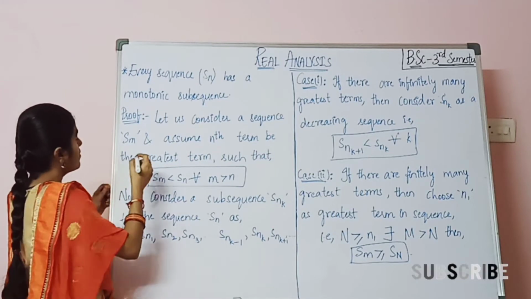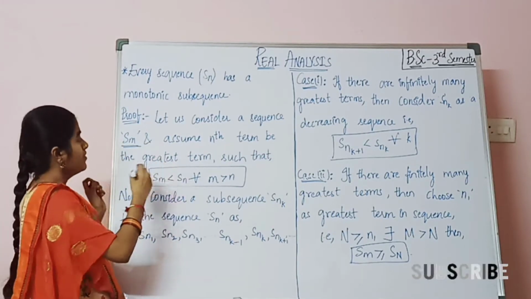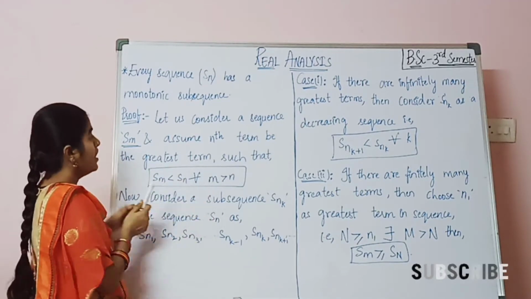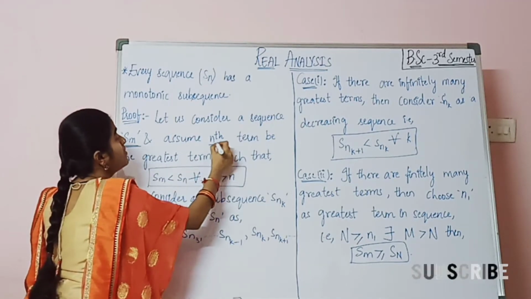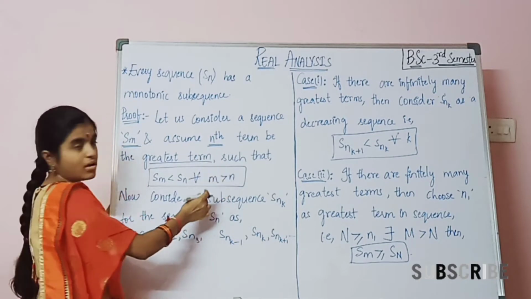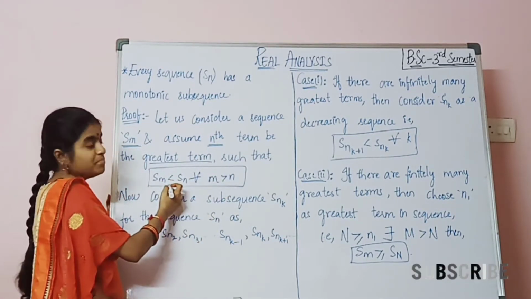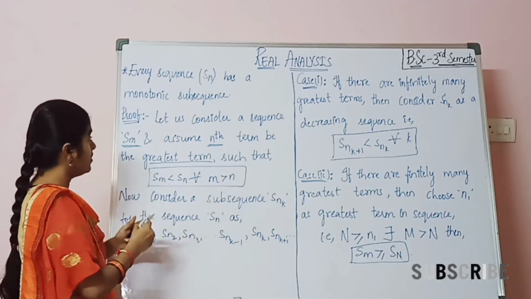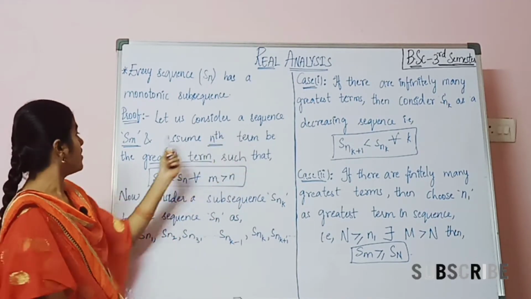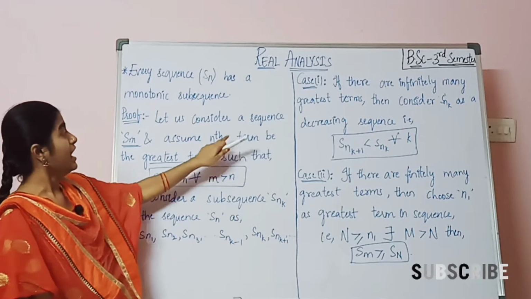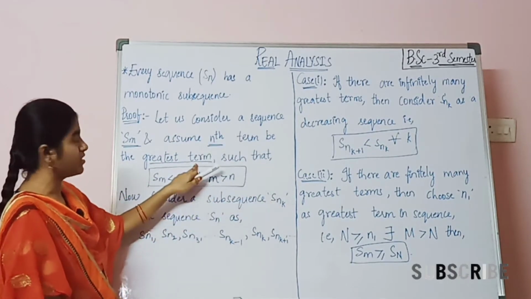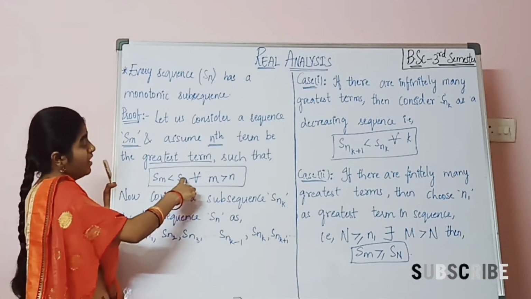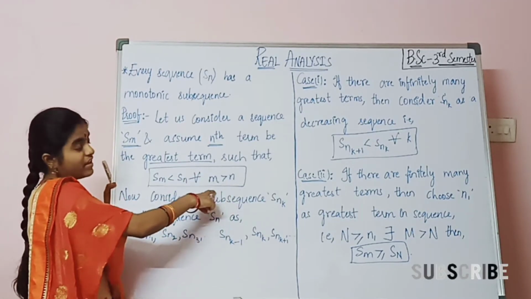Here we are considering a sequence Sn and assuming the nth term to be the greatest term, such that Sn is less than Sm for all m greater than n. So we consider a sequence Sn and assume the nth term is the greatest term.